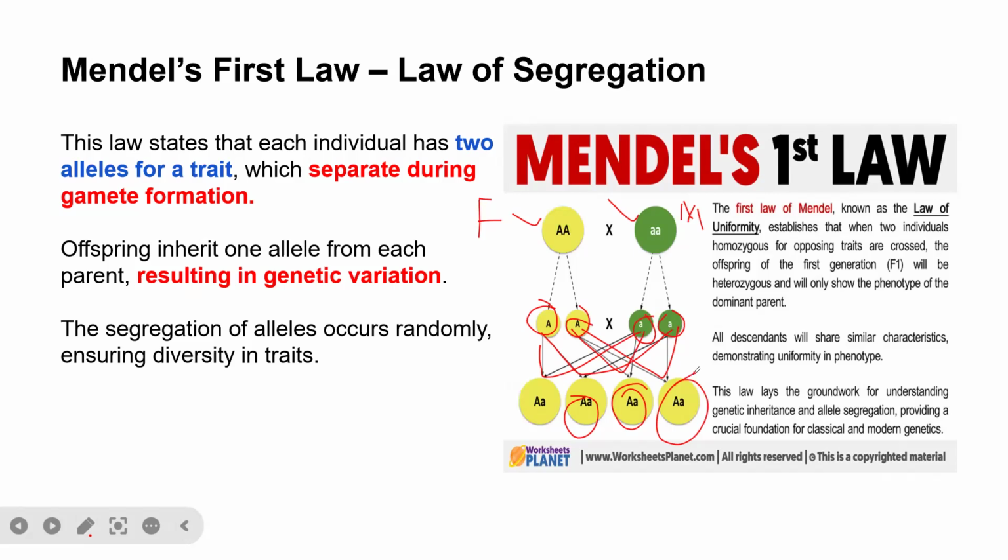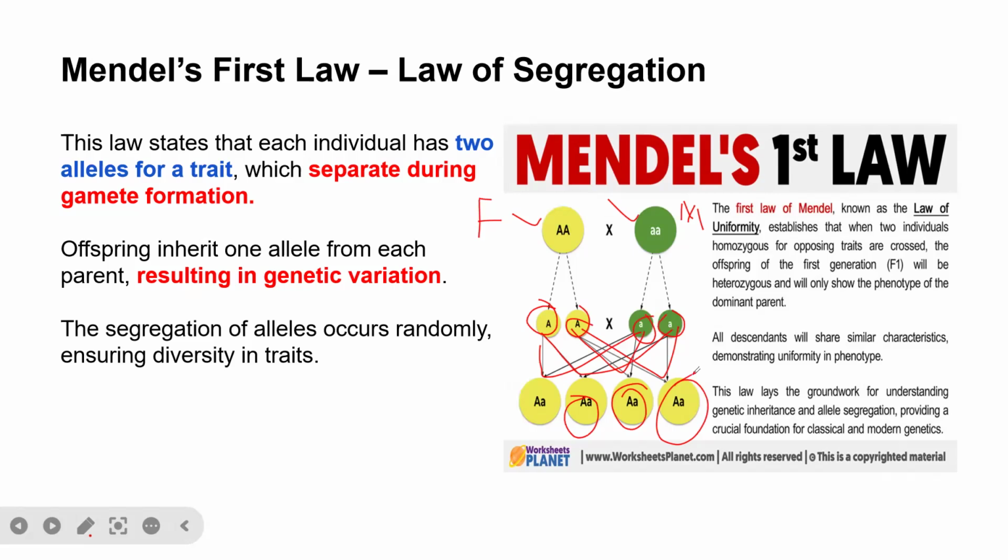So the capital A here signifies a dominant character, and small a signifies a recessive character. So remember, a dominant character is a character that masks the effect of the recessive character.